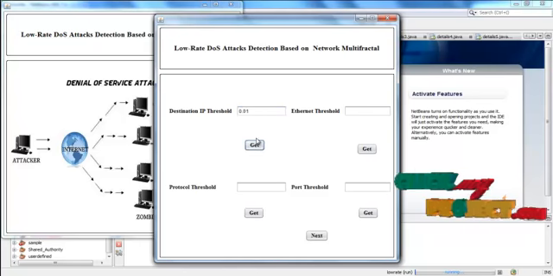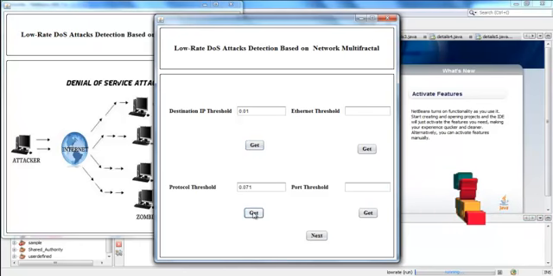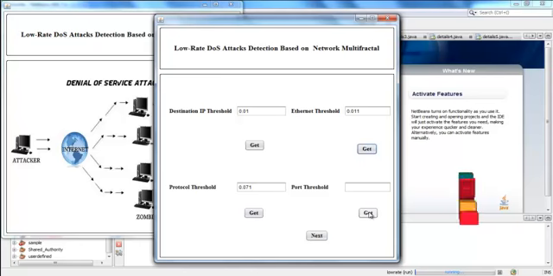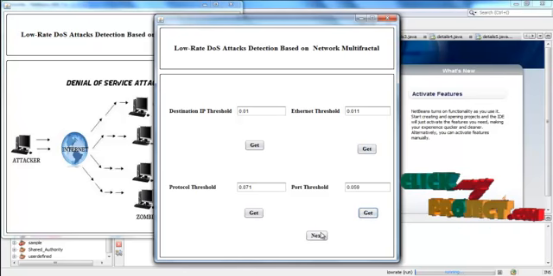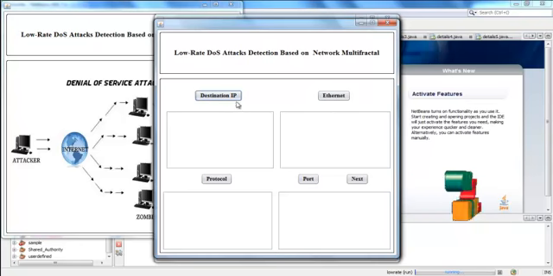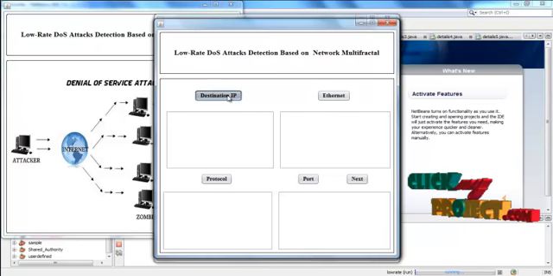Now the threshold is calculated for the destination IP, and now the threshold is calculated for the protocol. Now the threshold is calculated for the Ethernet, and then we have to find the threshold for the port number. Then click next. Based on these threshold values we have to filter the packets. For that, click destination IP.